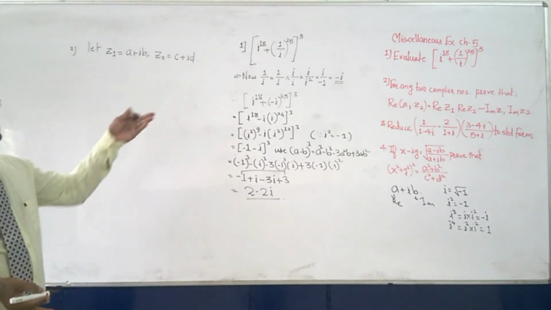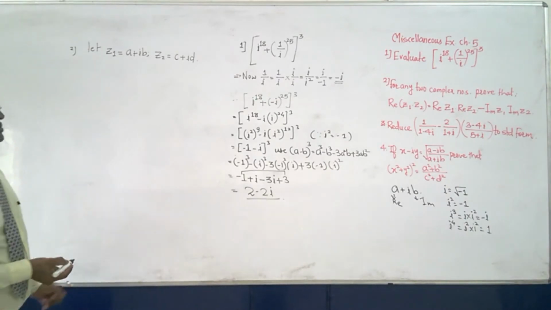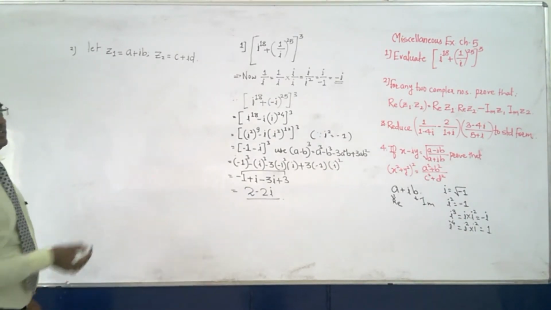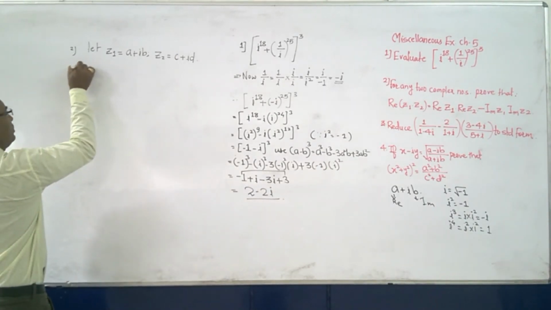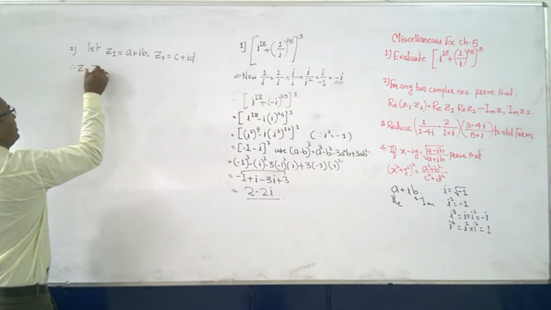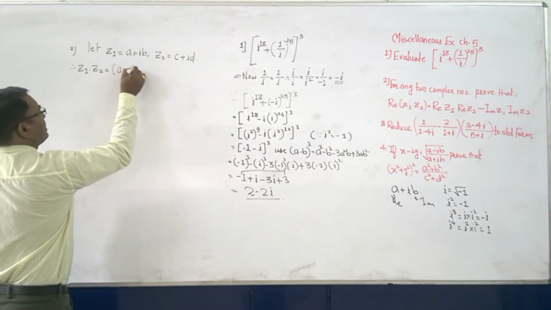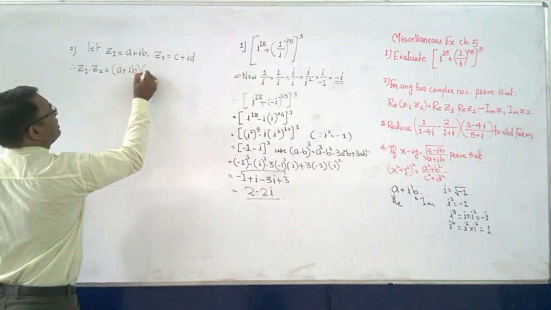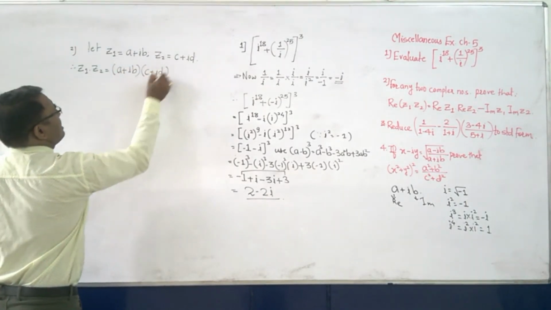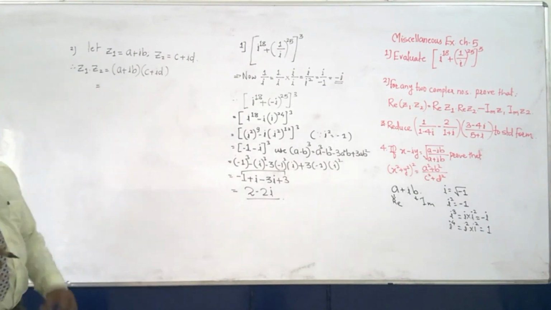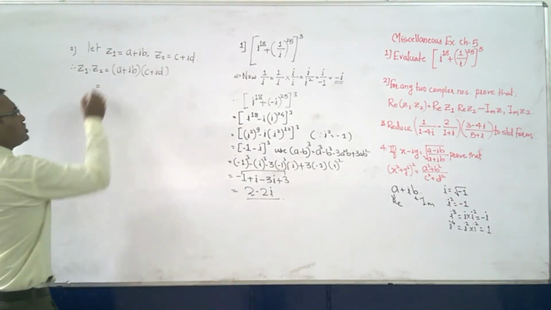What we have to do is whatever is told to us, that only. Just multiply z1 into z2. Therefore z1 into z2 is a plus ib into c plus id.